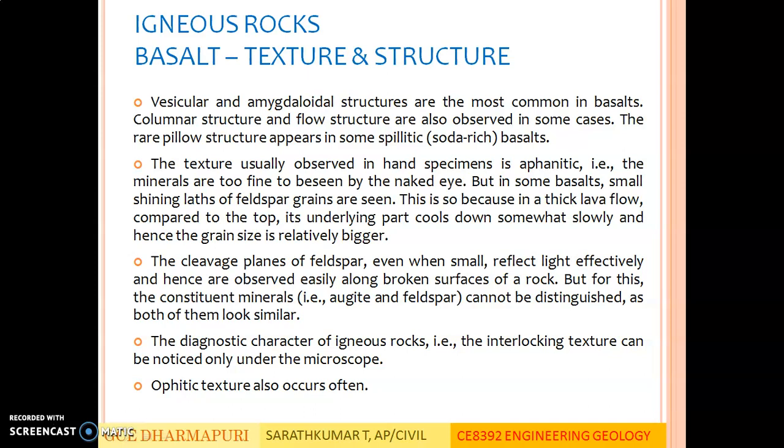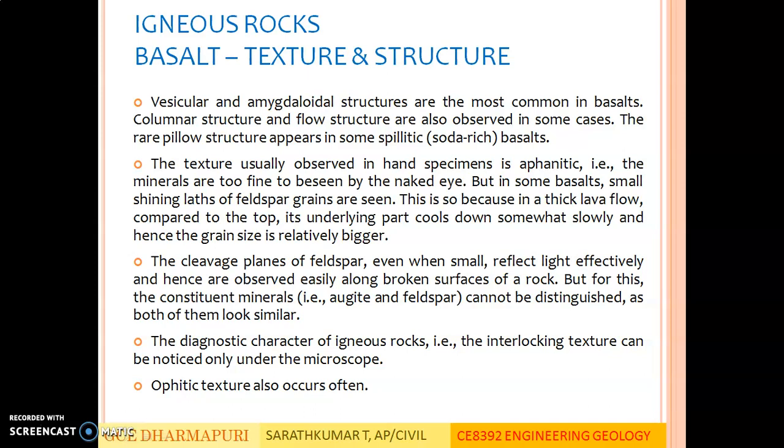The texture usually observed in hand specimens is aphanitic, that is, the minerals are too fine to be seen by the naked eye. But in some basalts, small shining laths of feldspar grains are seen. This is so because in a thick lava flow, compared to the top, its underlying part cools down somewhat slowly and hence the grain size is relatively larger. The size of the crystal depends upon the rate of cooling. When the rate of cooling is faster, the grain size formed is finer, whereas when the rate of cooling is lower, the crystals formed are large.